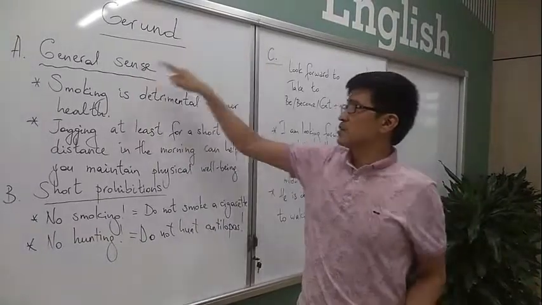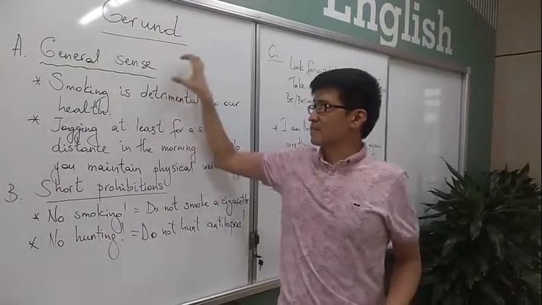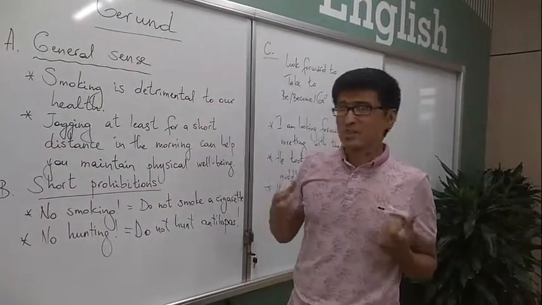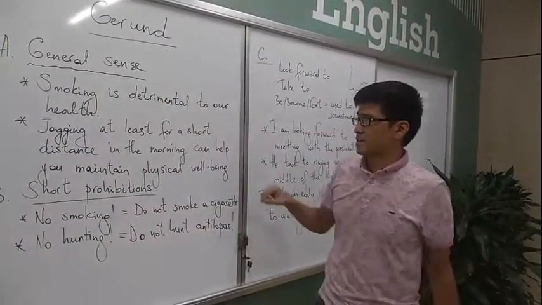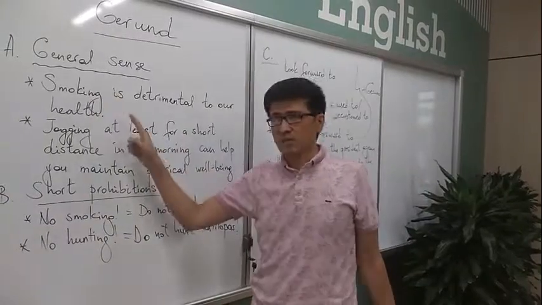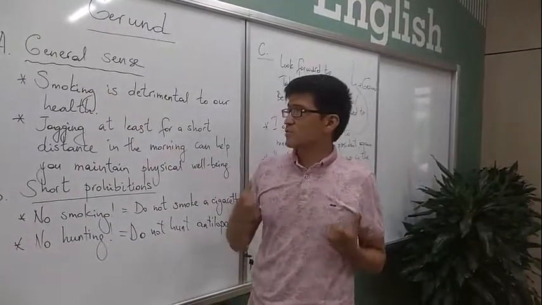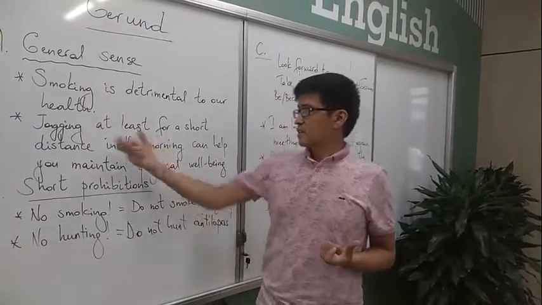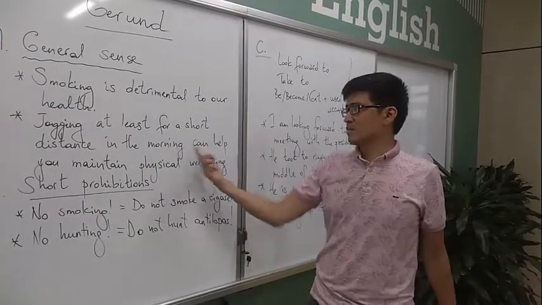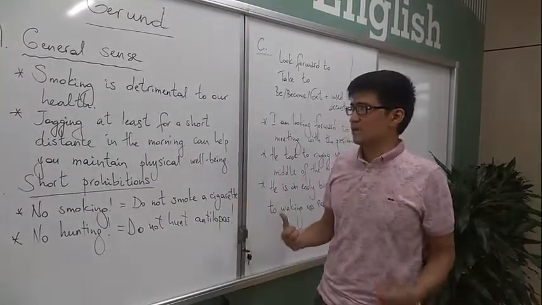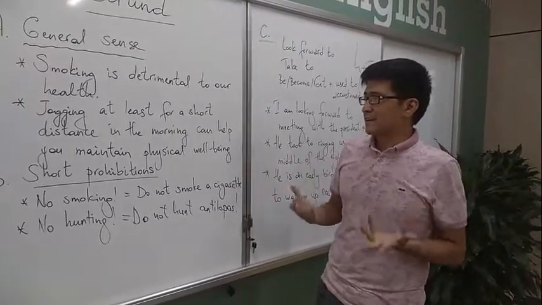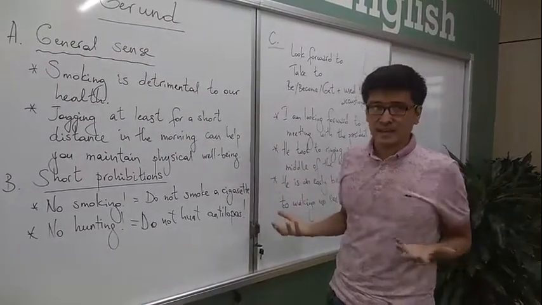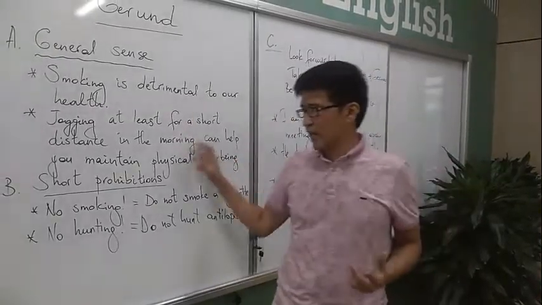Firstly, gerund is used for the general sense. It can be used in general cases. For example, smoking is detrimental to our health. But if we say to smoke instead of smoking, it's used for a particular case. Jogging, at least for a short distance in the morning, can help you maintain physical well-being. Here, it's jogging in general, which can be related to anybody. Here, we're talking about a general case.